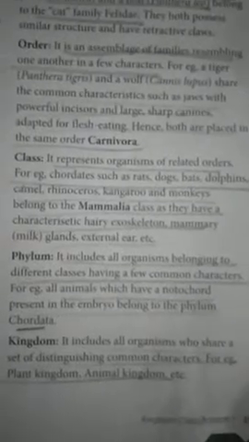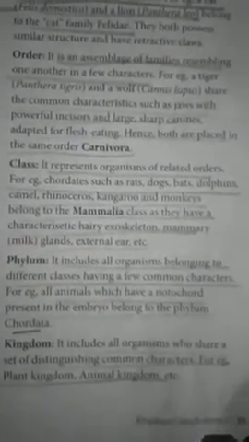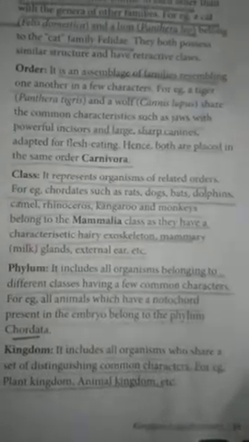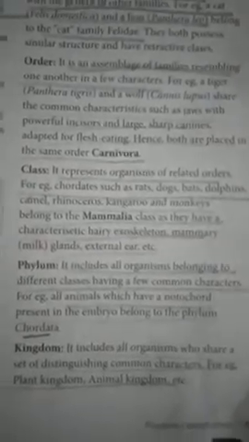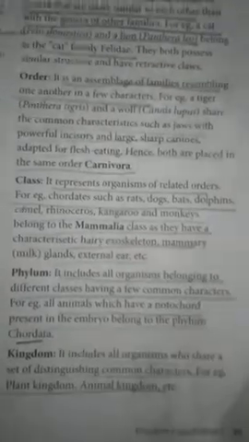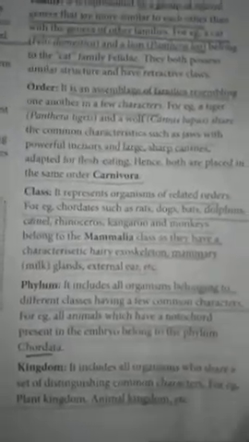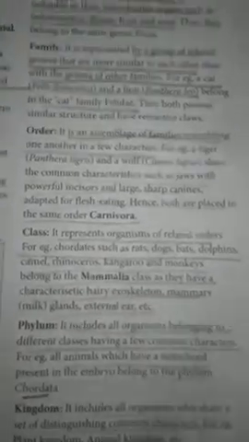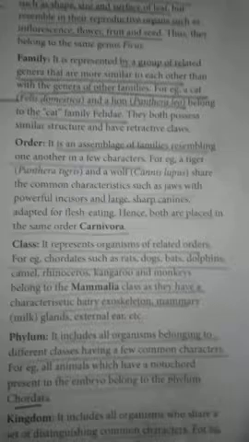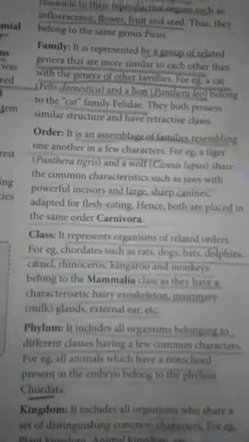It includes organisms that have distinguishing common characters, that's why they are put into the same kingdom. For example, plant kingdom or animal kingdom. If the organism we are talking about is a plant, then the kingdom will be plant. If it's an animal, it will be in the animal kingdom. It's a very clear classification.